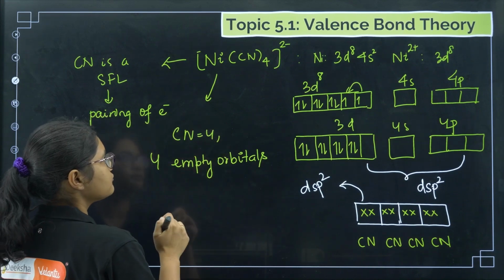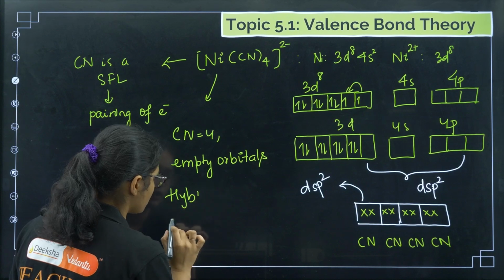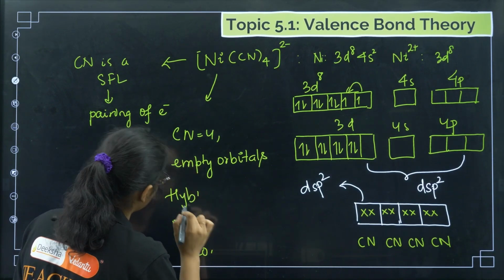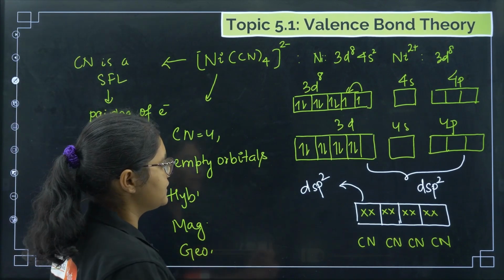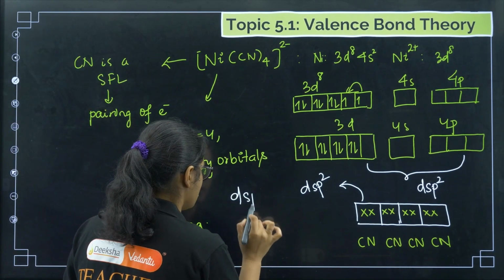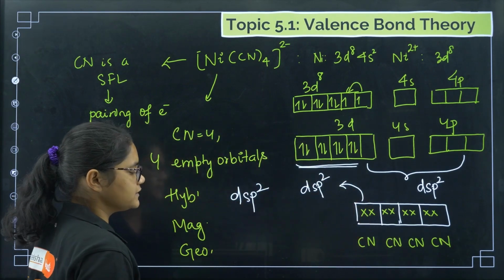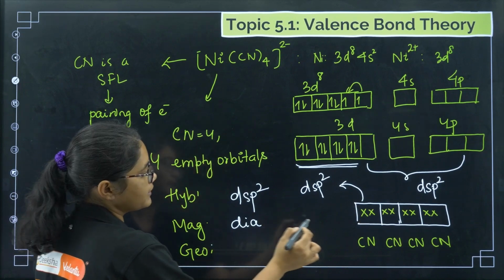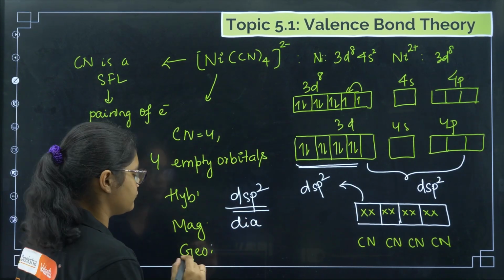Now talking about this one, what is the hybridization? We'll talk about the magnetic properties and the geometry here. If you see, the hybridization is dsp2. For magnetic property, we don't find any unpaired electrons here, so it is diamagnetic, right? And then geometry: because dsp2 hybridization is there, the geometry will be square planar.